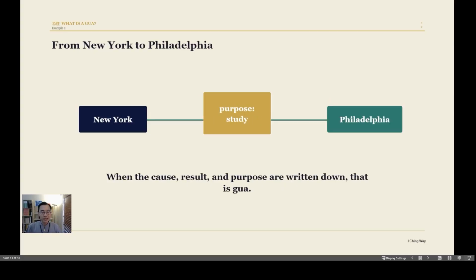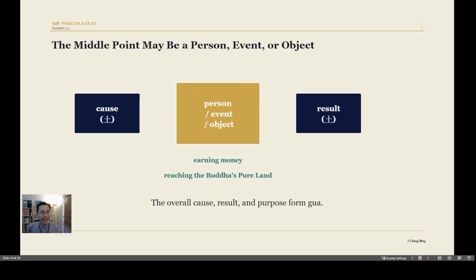And we can also think about this. If you want to travel from New York to Philadelphia, what's the purpose? Maybe you want to know, I want to study in Philadelphia, right? That is your purpose. That is the dot. And another example, right? Maybe someone lives in this world, and he or she wants to go to heaven, right? The way he or she does the practice, can they achieve the goal they want? The goal, maybe they want to go to heaven, right? So the dot can be a person, can be an event, can be an object. So that is the dot.